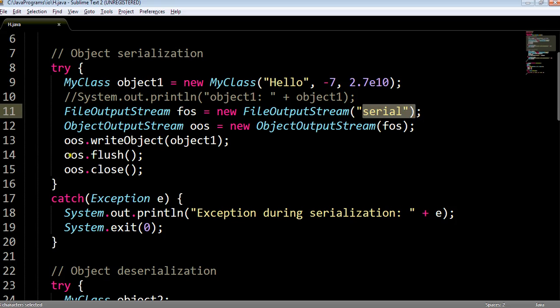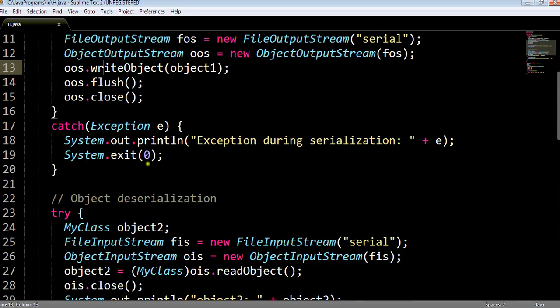Now we have flushed the output stream because this output is first written into the buffer of our computer. If the buffer is not full, we have manually flushed our output stream, and then we have closed the output stream. This write object will throw the IO exception, therefore we have mentioned the write object method in the try catch block.